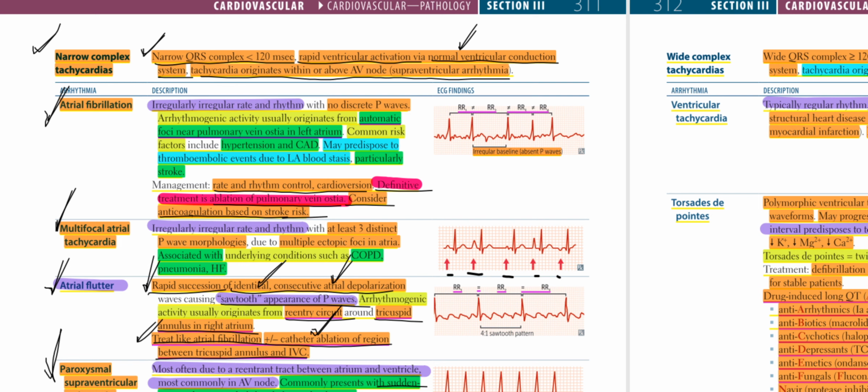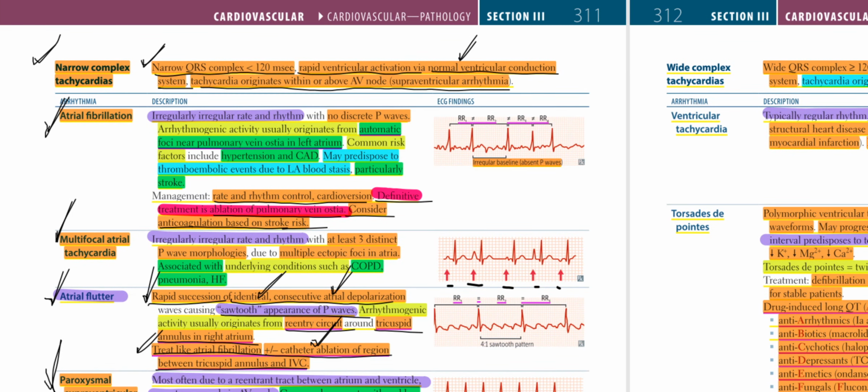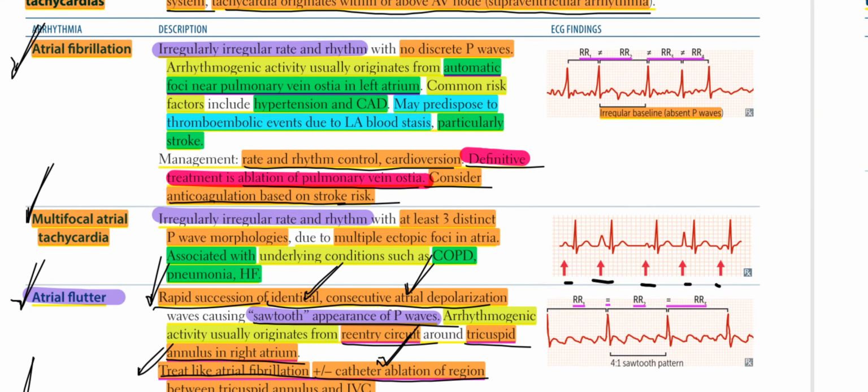So the examples are atrial fibrillation, irregular rate and rhythm, no discrete P waves, arrhythmogenic activity usually originates from automatic foci near pulmonary vein ostia in the left atrium.